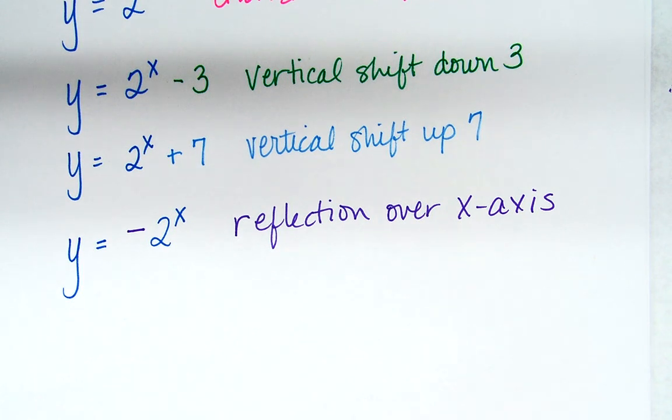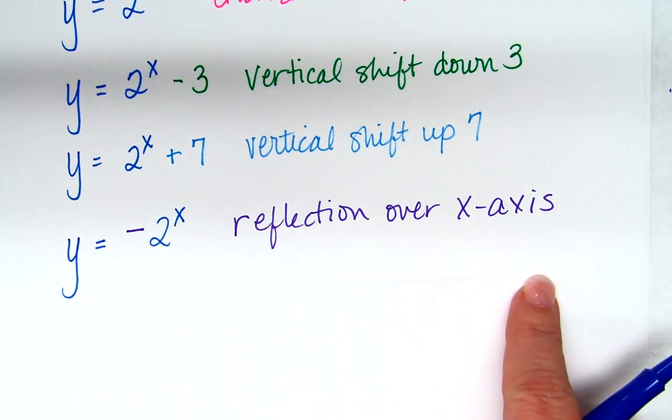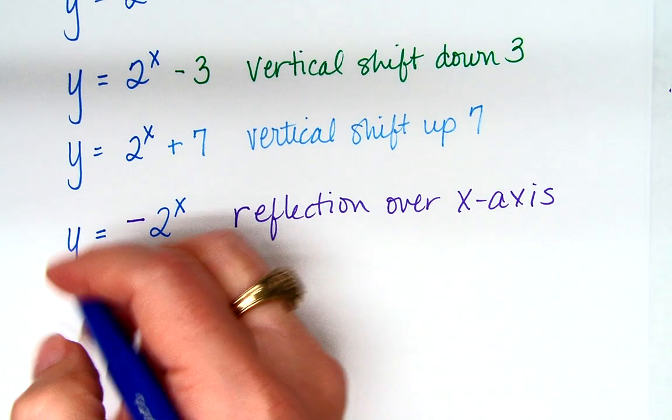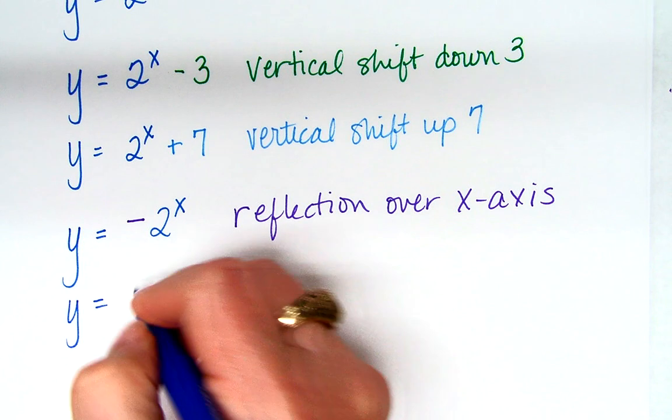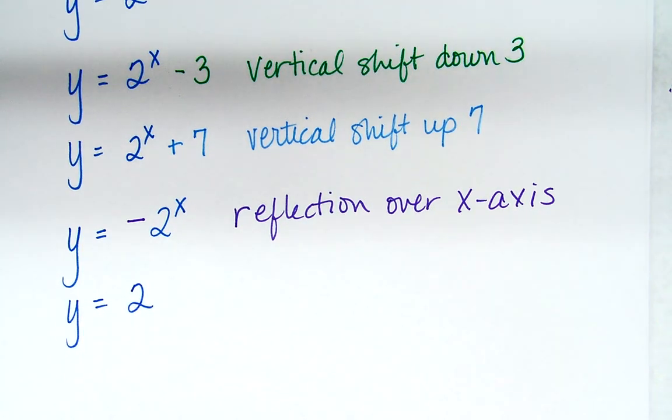And then, do I need to write that one down for you? You got that one. Yes? Okay. So y equals 2 to the negative x.